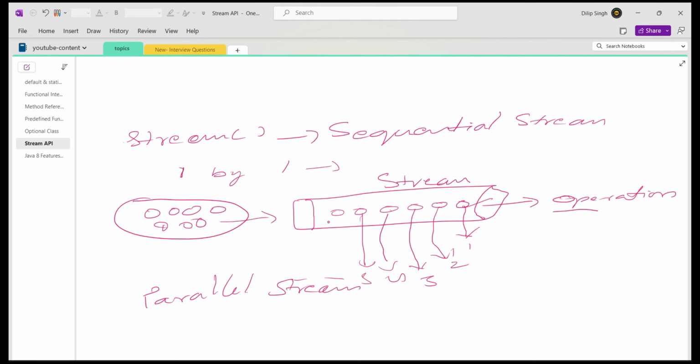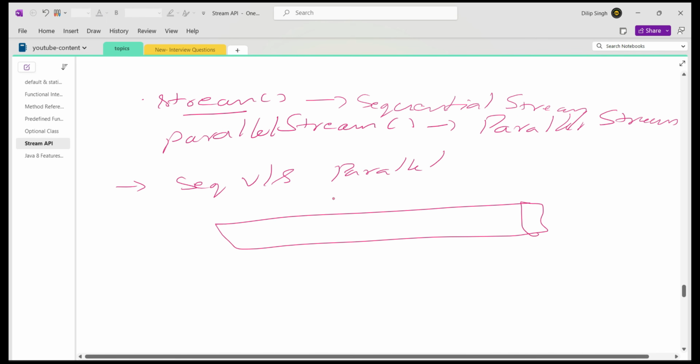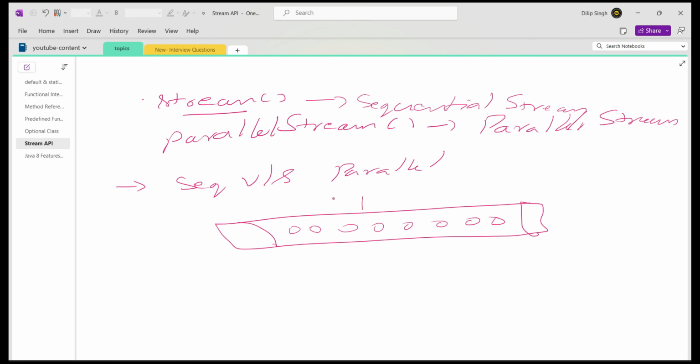But when you create a stream with the parallel stream method, what is going to happen internally? Assume this is the stream you created, and here are the objects. Internally it is going to segregate your stream into multiple sections. Computer processors have some cores, so simply assume that one thread is operating on this section, one more thread is operating on this, and one more thread is operating on this.